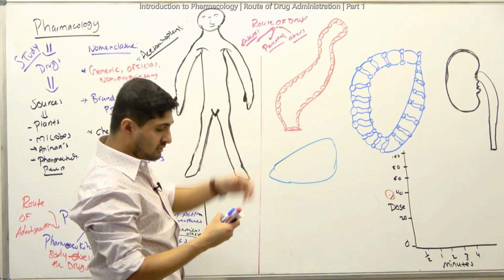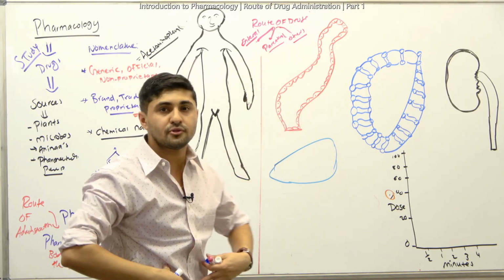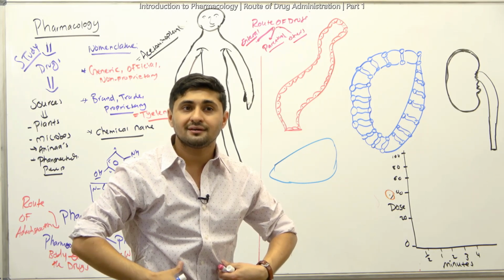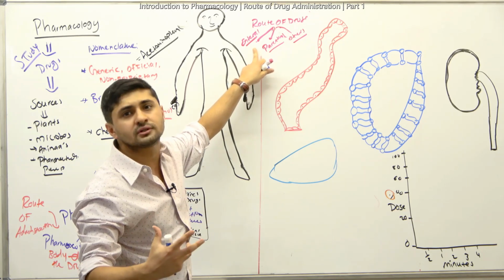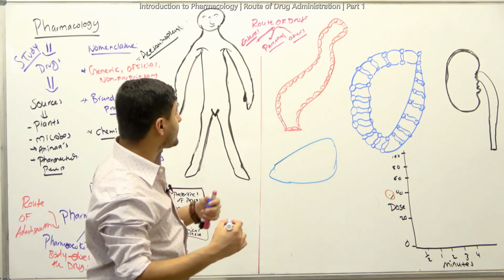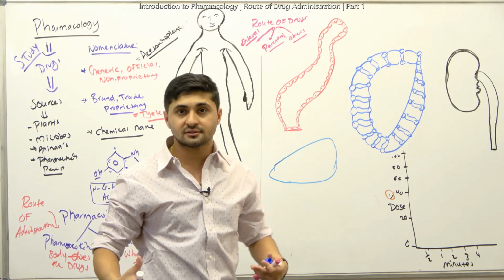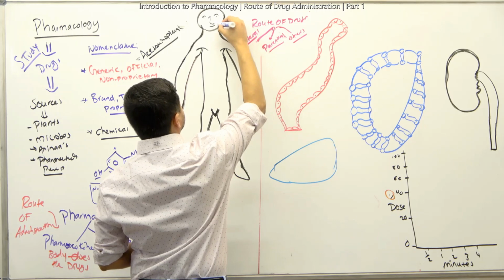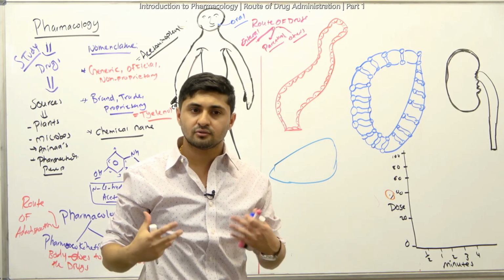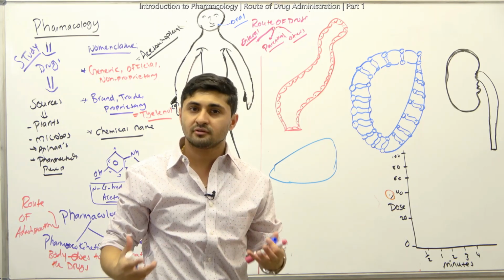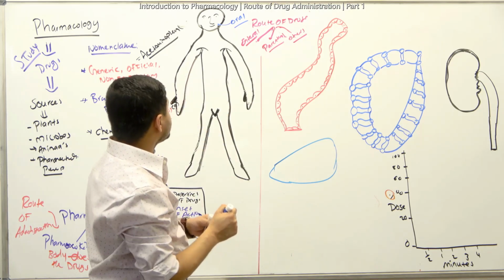So in enteral, because the drugs are going through the alimentary canal, they get absorbed in the alimentary canal. So that's why we have to talk about what the routes of those drugs are, all right? So one of the things that get absorbed in your intestines is what? Oral drugs, for example, right? The oral, for example, we take from the mouth. So let's write down oral here, all right? The advantage of taking oral drugs is that it's easier, it's economically viable, and it's convenient too, right? So that's what it is.